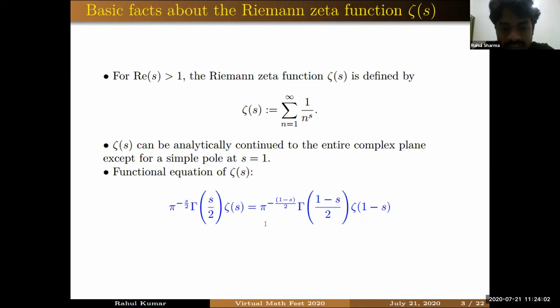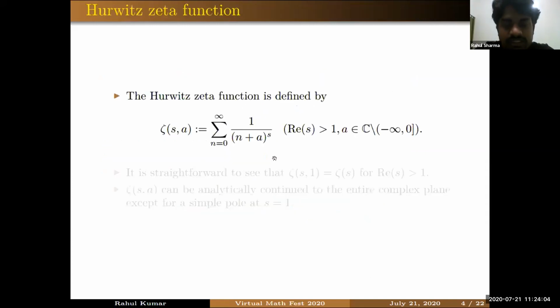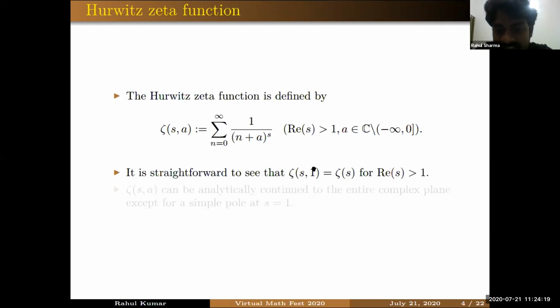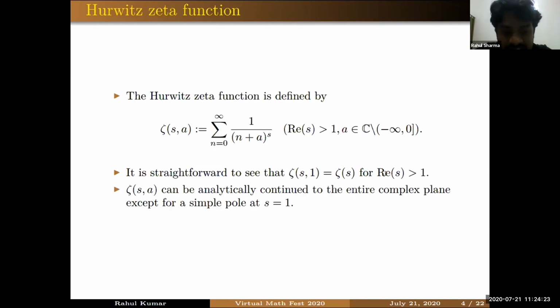One more important generalization of Riemann-Zeta function is Hurwitz-Zeta function, which is also initially defined by this infinite series in the right-half plane real part of s greater than 1, and you have to fix a in this slit complex plane. If you take a equal to 1 in this Hurwitz-Zeta function definition, you will get back Riemann-Zeta function for real part of s greater than 1. And like Riemann-Zeta function, Hurwitz-Zeta function can also be analytically continued to the entire complex plane except for a simple pole at s equal to 1.